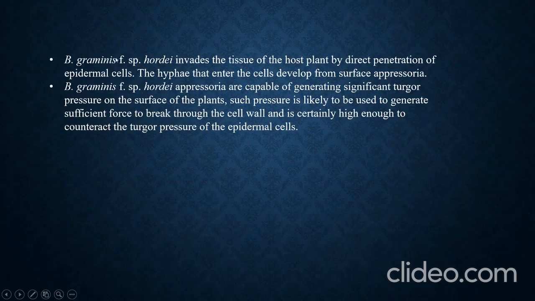Blumeria graminis formae speciales hordei invades the tissue of the host plant by direct penetration of epidermal cells. The hyphae that enter the cell develop from surface appressoria. Here we can see the appressoria. Appressoria can penetrate the plant and absorb nutrition from the plant. How does the appressorium attack the plant cell? There is generation of turgor pressure, which is applied on the surface of the plant.